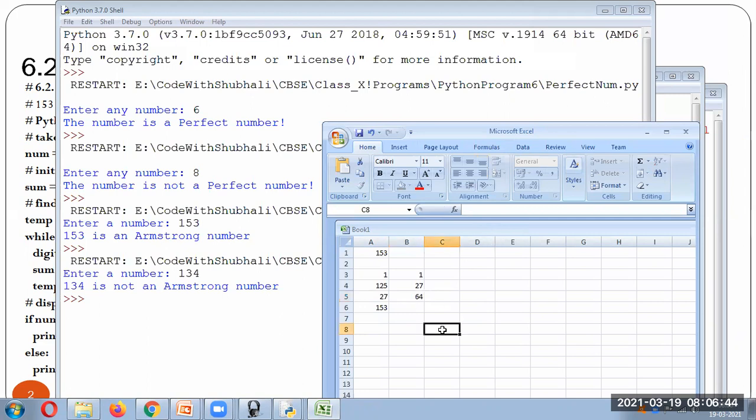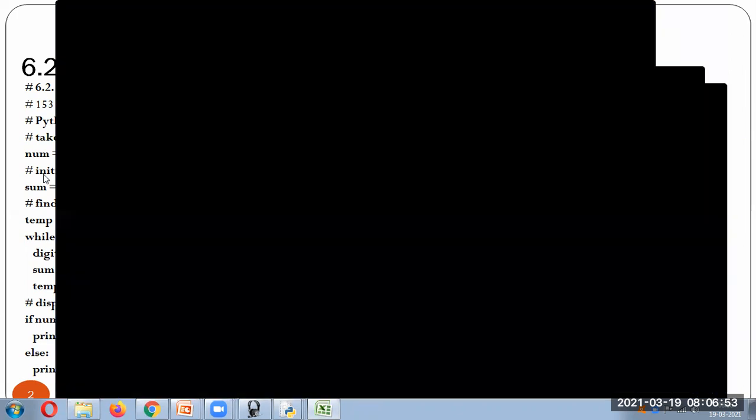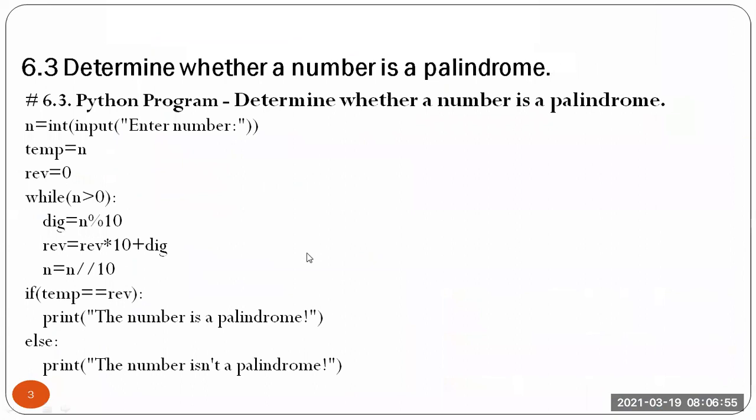So if you take the sum of this, you are getting 92. But the actual number is 134. So it's not Armstrong. So it's giving the correct result. Let's go to the next program.